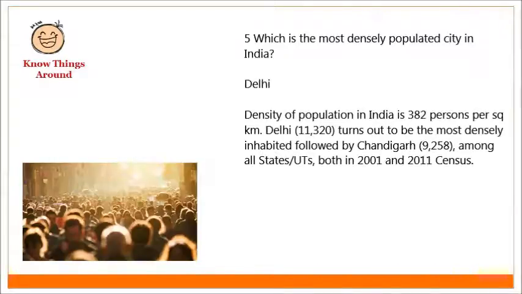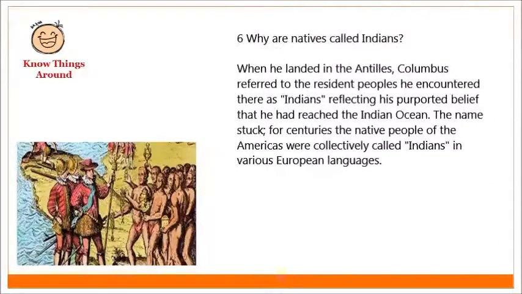Which is the most densely populated city in India? Delhi. Density of population in India is 382 persons per square kilometer. Delhi turns out to be the most densely inhabited, followed by Chandigarh among all states and union territories, both in the 2001 and 2011 census.